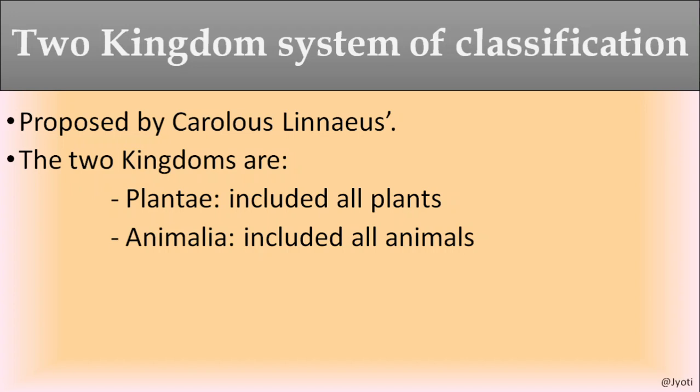Then Animalia. Animalia included all animals. So according to Carolus Linnaeus, what are the animals? The animals are those organisms which are heterotrophic, without cell wall and can move. So on these criteria, he classified the whole organism into 2 kingdoms.